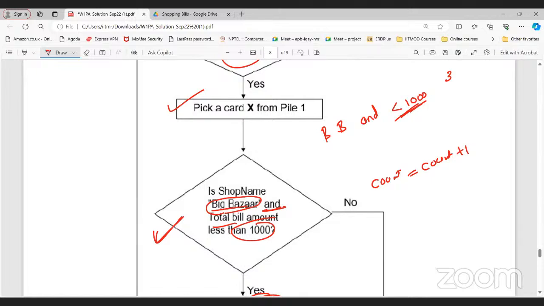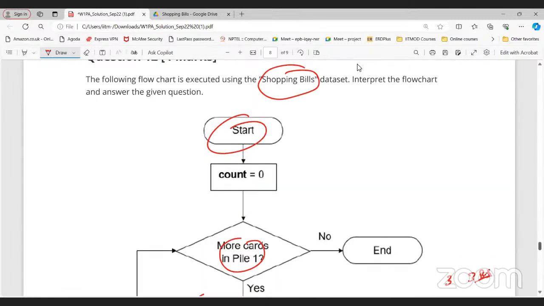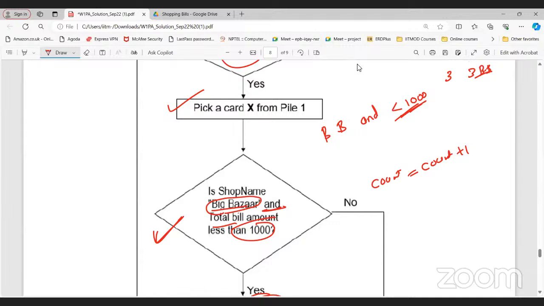Your voice is not audible. So you are saying that we have 3 cards from Big Bazaar and all 3 cards have a bill less than 1000, right? Yes, sir. In this case, for the first card, the value of count is 0, right? So for the first iteration, 0 plus 1 will be 1. In the second case, the value of count is 1, so 1 plus 1 will be 2. In the third case, 2 plus 1 will be 3. So 3 will be the answer, right?